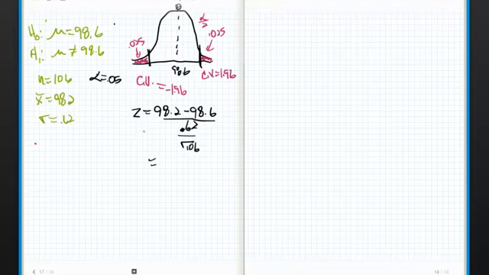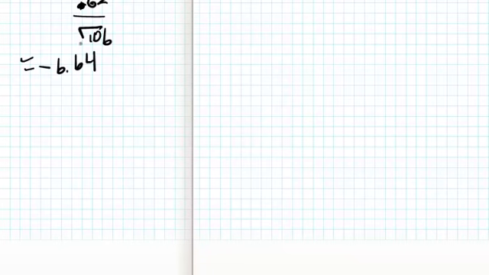Excuse me, negative 0.4 divided by 0.62 over the square root of 106. Respect your negatives on these too. You should respect your negatives, but you should also respect your square roots because they can really screw you up if you're not careful. And holy goodness gracious, negative 6.64. Now, that's a huge number.